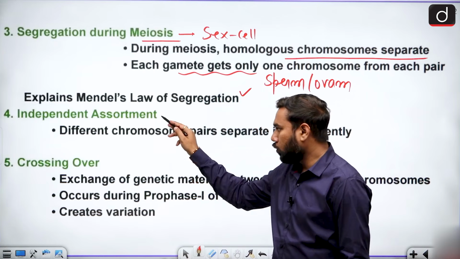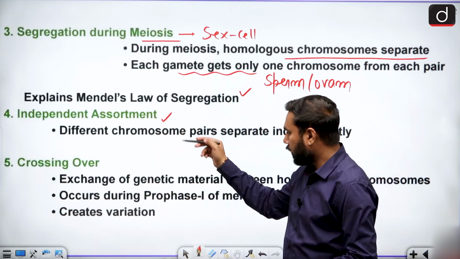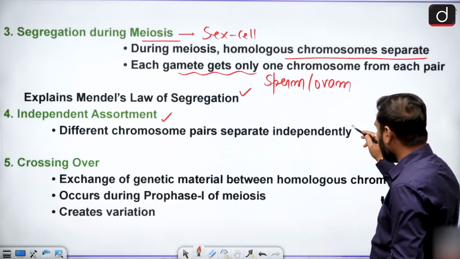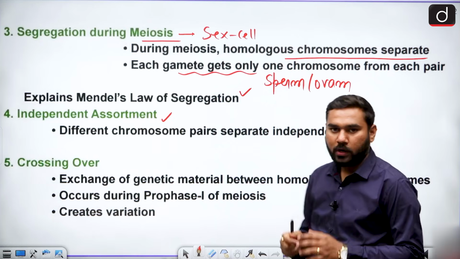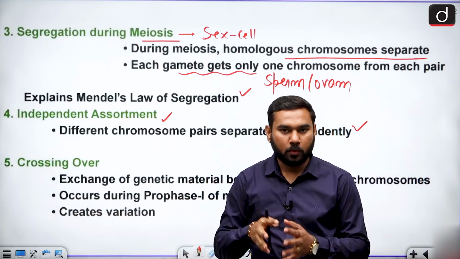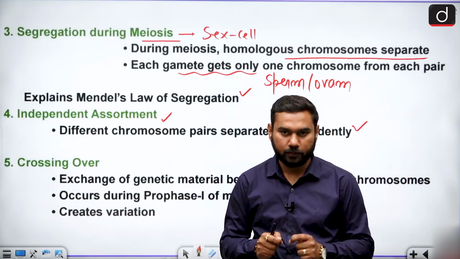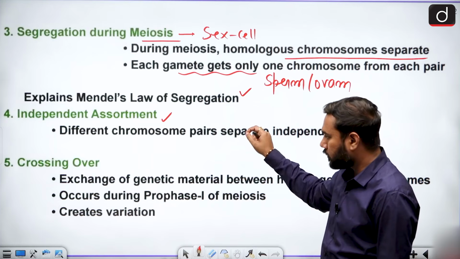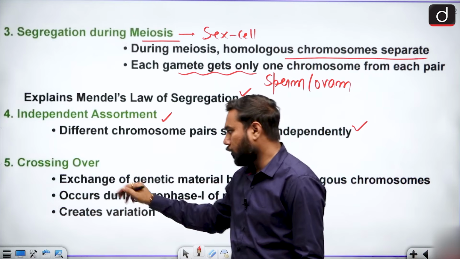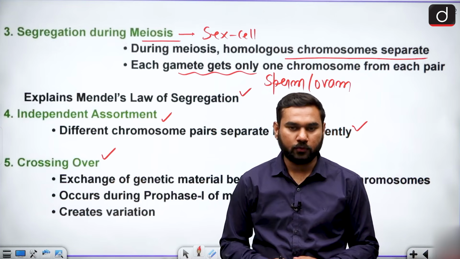Then there is also a rule called independent assortment. Different chromosome pairs separate independently. It means one chromosome never affects the function of a second chromosome, or we can say every gene has its own specific function. This is independent assortment. And the most important process is crossing over. I can make it very simple for you.